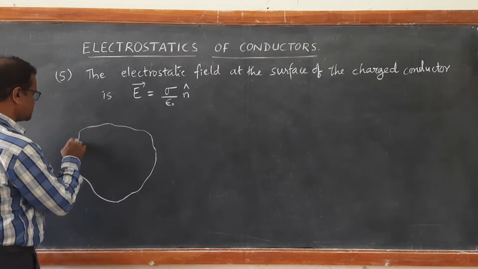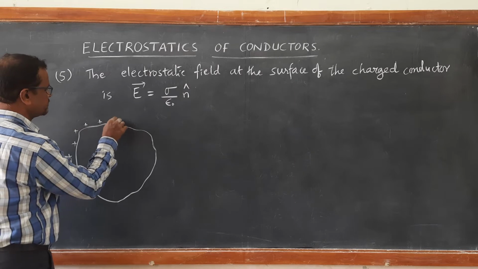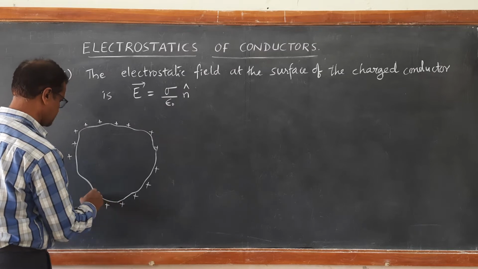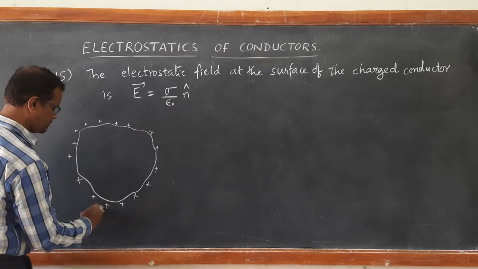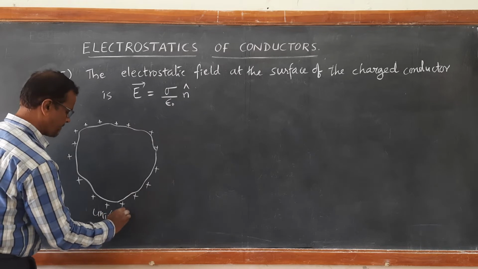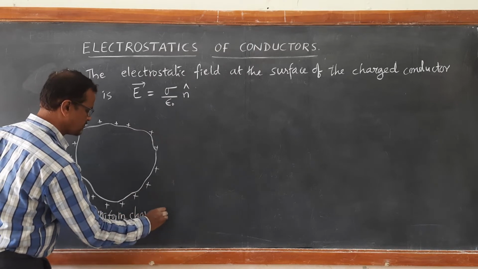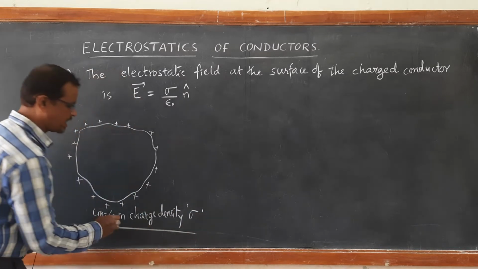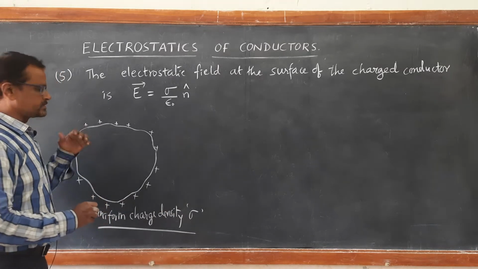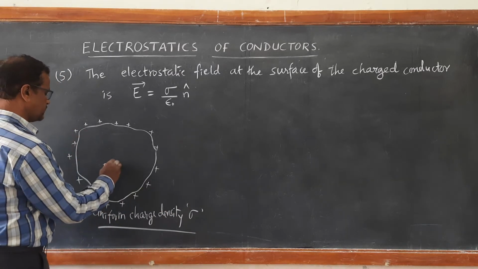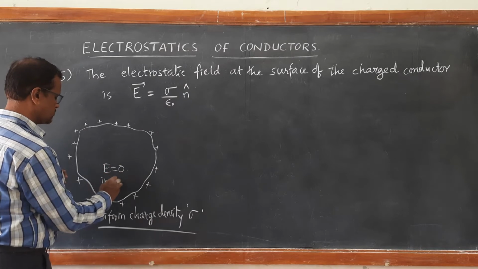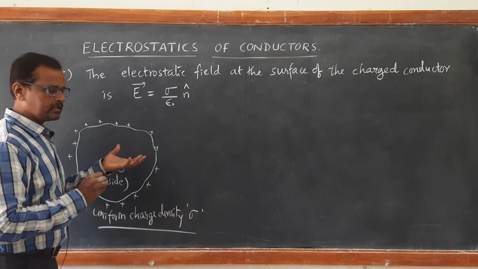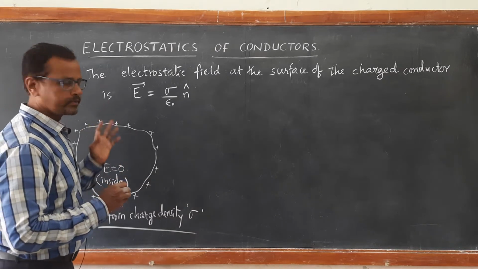When it is charged, the charge is distributed over the surface and it has a uniform charge density sigma, that is, charge per unit surface area. We have seen that the electric field inside the conductor is 0. This is what we have already understood.